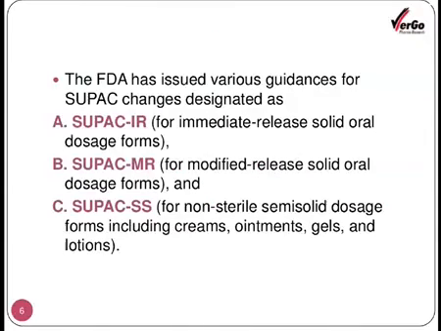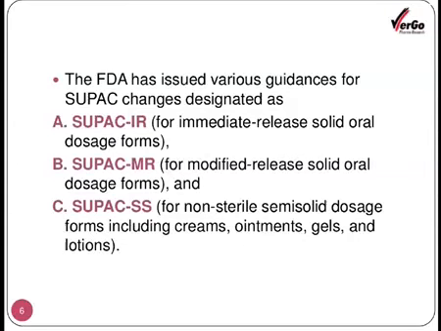The FDA has issued various guidelines for SUPAC changes. The different guidelines are divided into 3 categories: A, B and C. Under category A, SUPAC IR, which is meant for the immediate release solid oral dosage forms. Then category B is for SUPAC MR, meaning the modified release solid oral dosage forms.